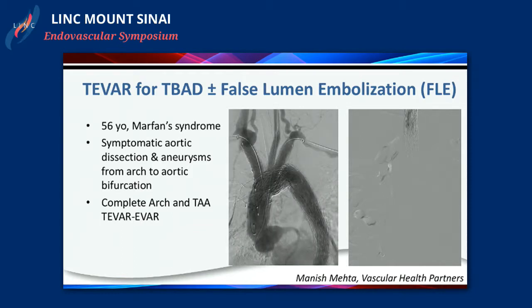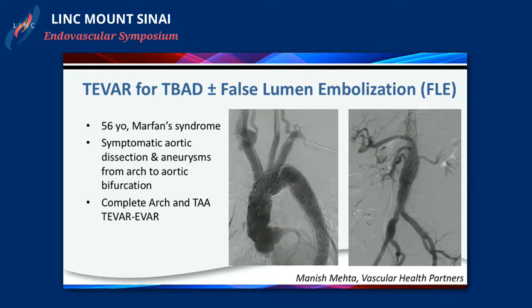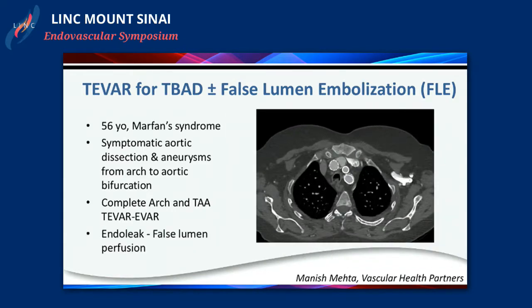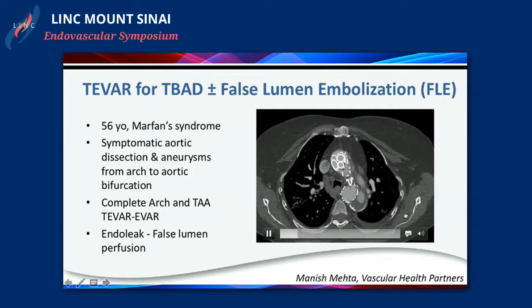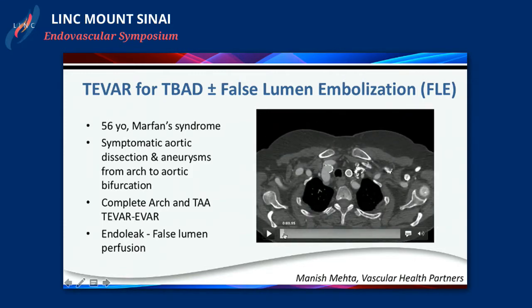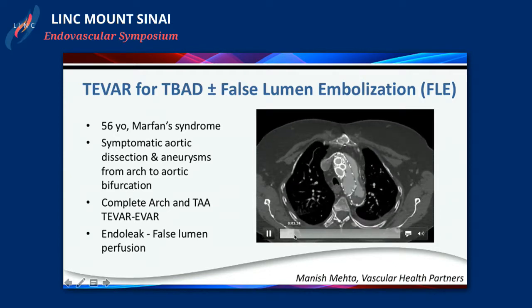We did this case staged, but what you see is that the inflow and the outflow is sealed, the visceral vessels and the arch vessels are perfused. Of course, we wanted to make sure we preserve the hypogastrics. There was an endoleak from that proximal entry tear that you see, and I'll try to show this to you again. If you take a look at that innominate, the innominate artery had a dissection into it, which could not be sealed at this time, so there was retrograde flow into the false lumen from that innominate that you see.